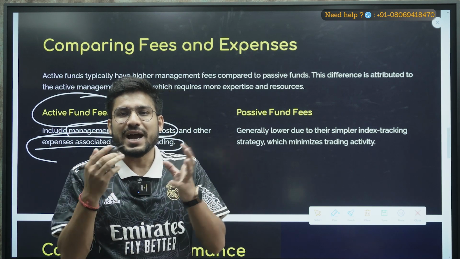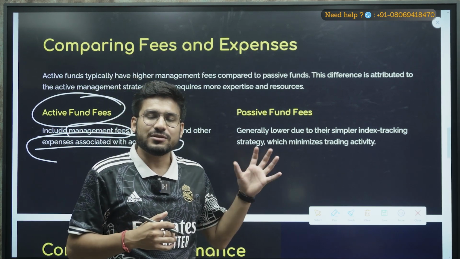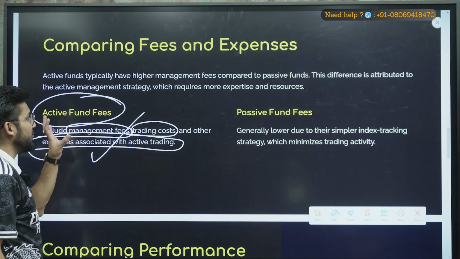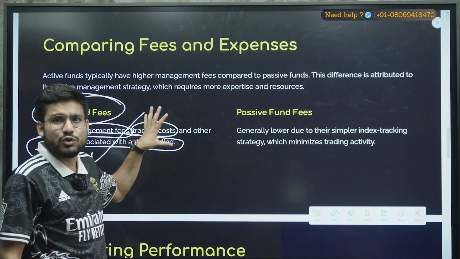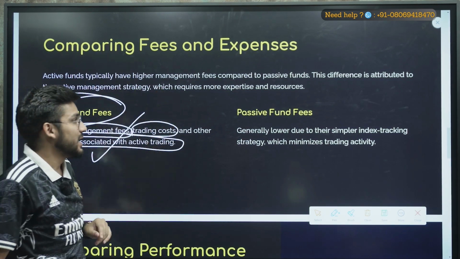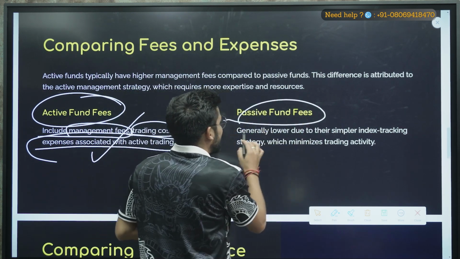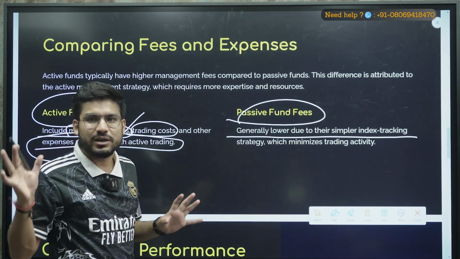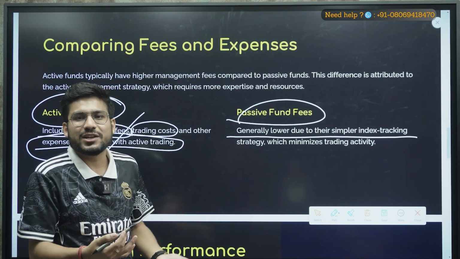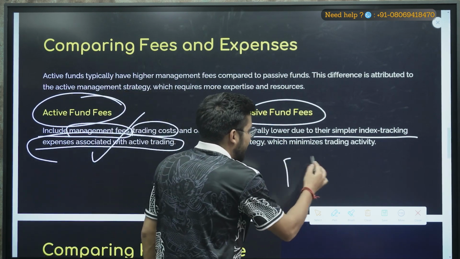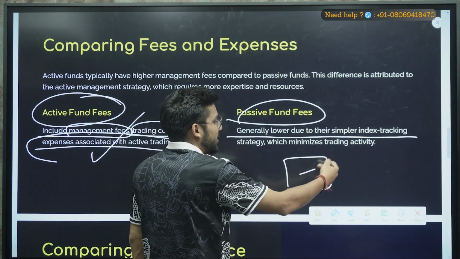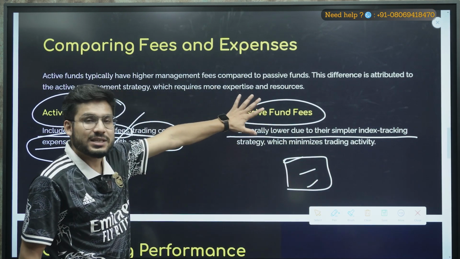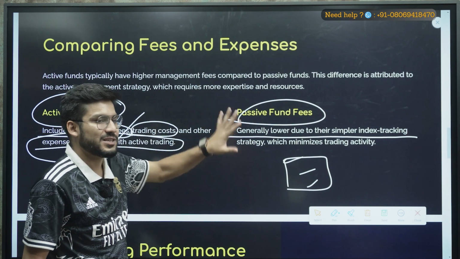For example, the exit load is there, then other charges also. That is also included in the active funds fees that you have to pay if you are investing in them. Now the passive funds are generally lower, due to simple index tracking. They are not doing any research, they are not doing active buying and selling, just going with the Nifty, Bank Nifty, or large cap. So that is why they charge you lower fees in the passive funds.